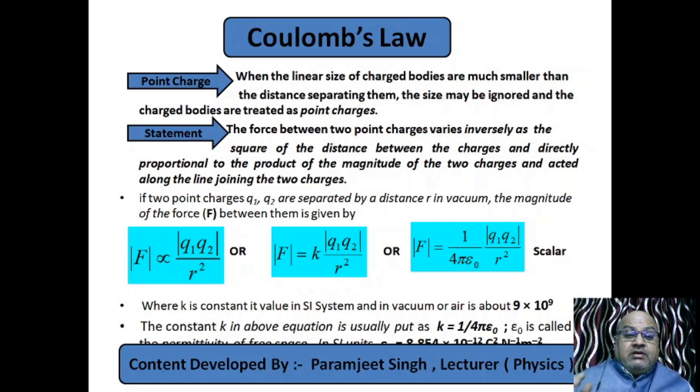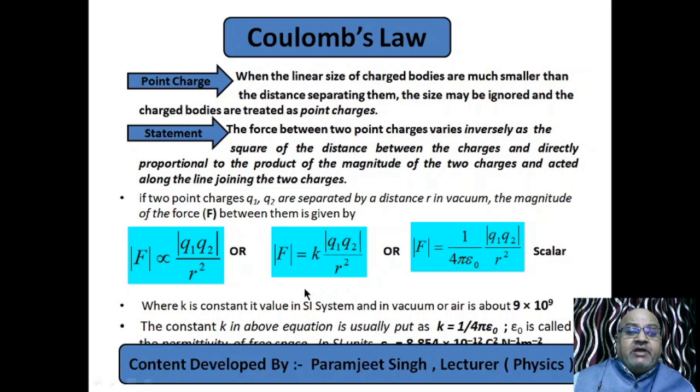So now, what is the exact formula quantitatively? This is qualitative. We are saying that force is directly proportional to the product of charges, inversely proportional to the square of the distance between them. We are just discussing the property. What exactly, quantitatively, should be the right equation? For that we need to remove the sign of proportionality here. See this first box, the sign of proportionality is there. We have to remove it.